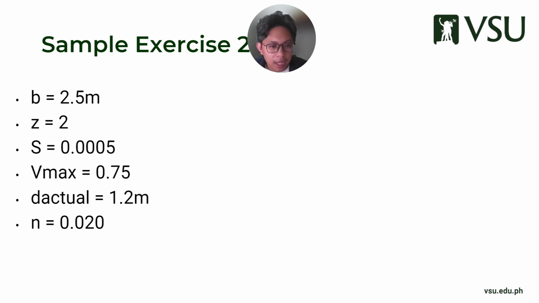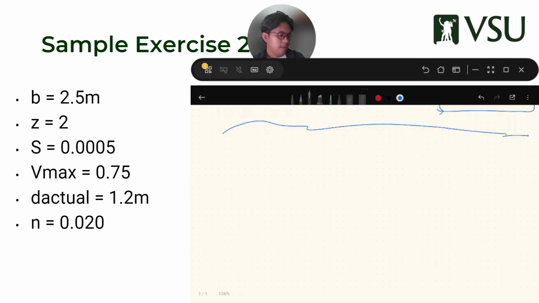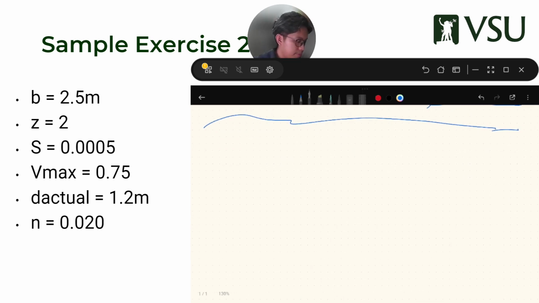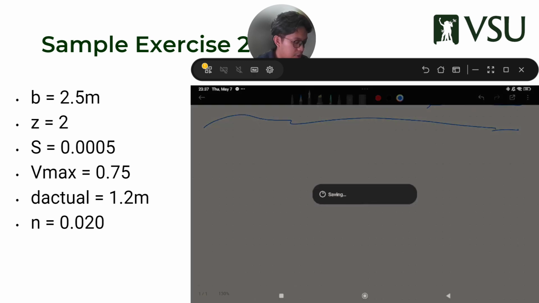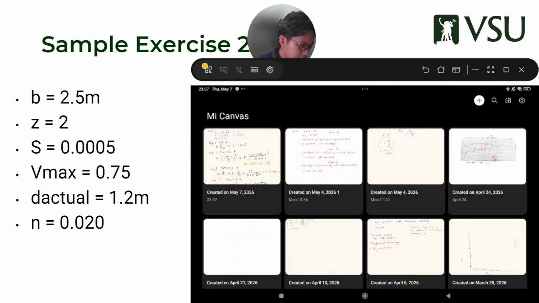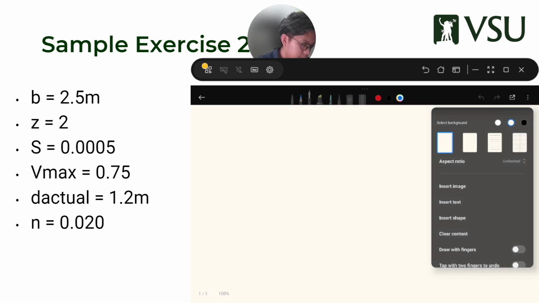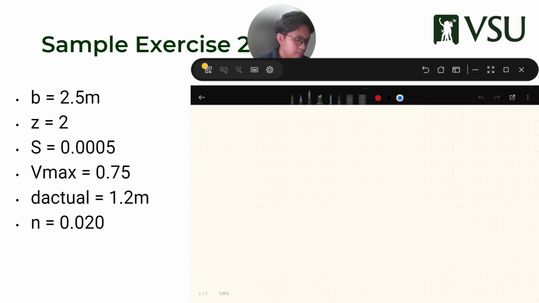Okay, I'm going to bring back the solution pad. Let me just make a new one. Okay, so that's our given right there.